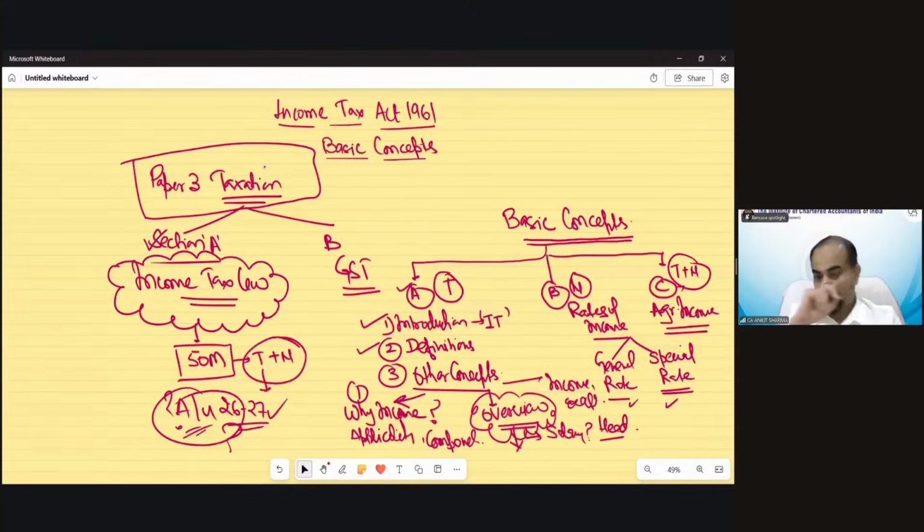Got it? So in this basic concept topic, Part A will consist of the introduction part of income tax, definitions, and some other components: why income tax is there, applicability, a general overview of future chapters, and some concepts about income, etc. Part B will consist of the rates of tax, there are general rates and special rates, and Part C will consist of the provisions regarding agricultural income.